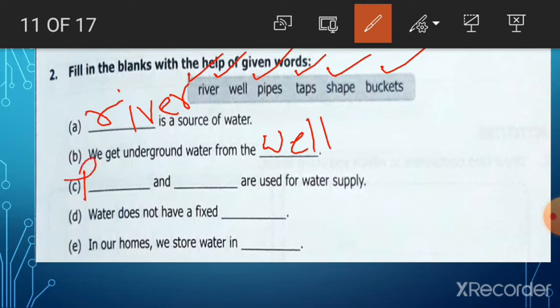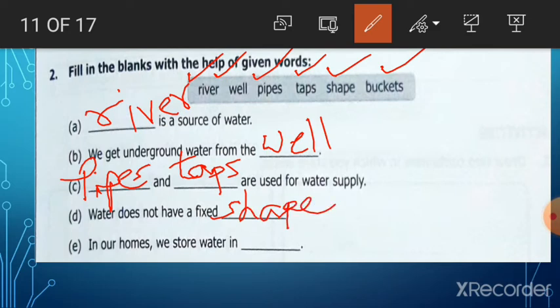So, write here pipes and taps are used for water supply. Water doesn't have a fixed shape. In our homes, we store water in buckets.